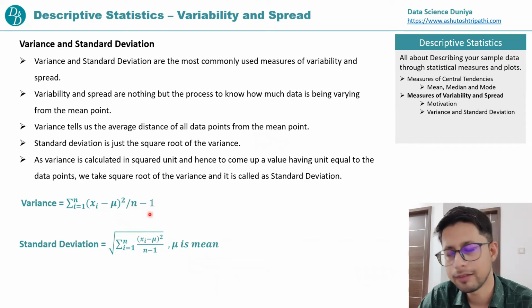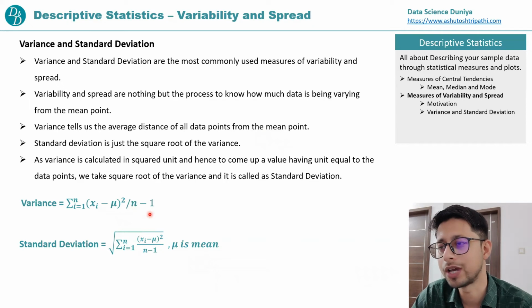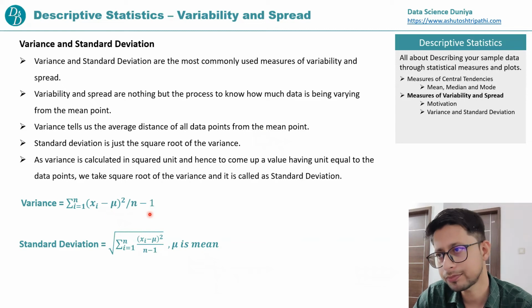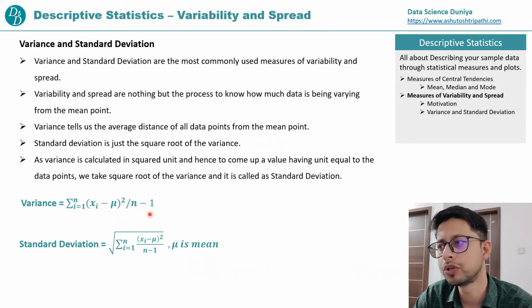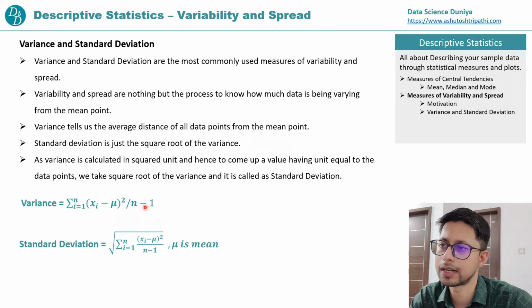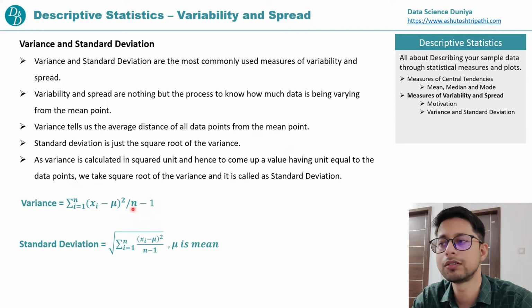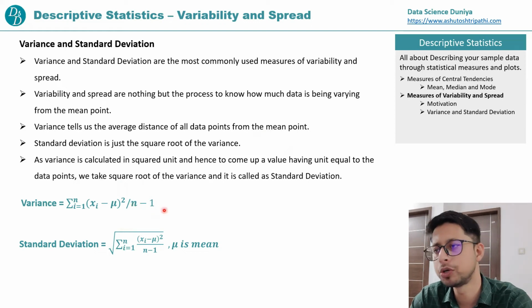In one of the videos, I will also explain the reasoning behind why we do n minus 1 for sampling. Because sample data is small, our data points will anyway be spread near the mean point, so our variance will be very low, whereas population data is very big. So to get a little more value of variance, we subtract 1 from n so that the denominator is reduced and the overall value is greater, so that the variance of the sample is somewhat equal to the population variance. But I will explain this point in more detail in some other video.